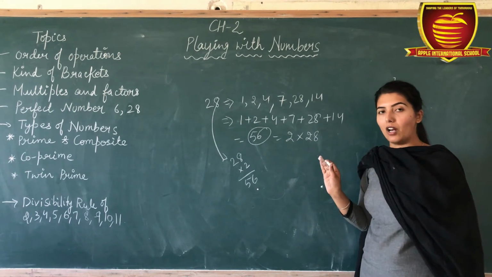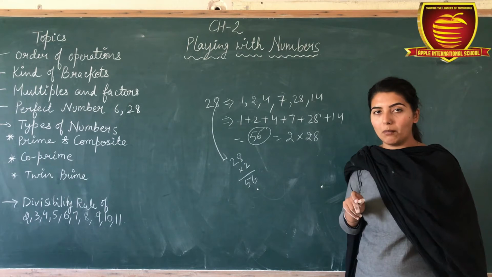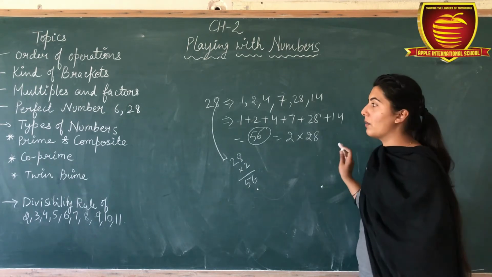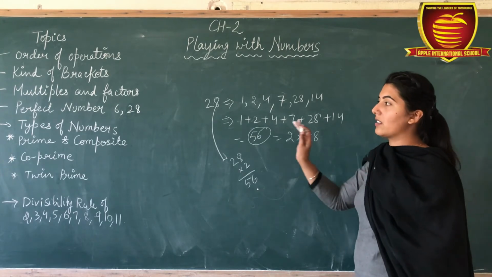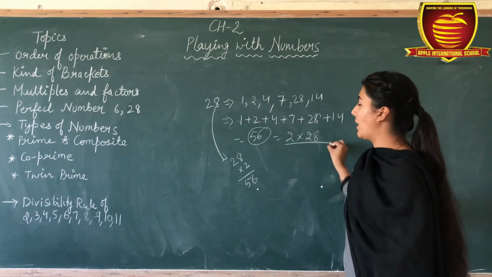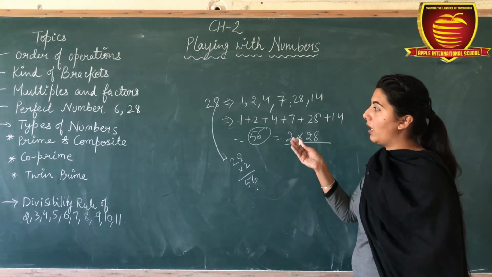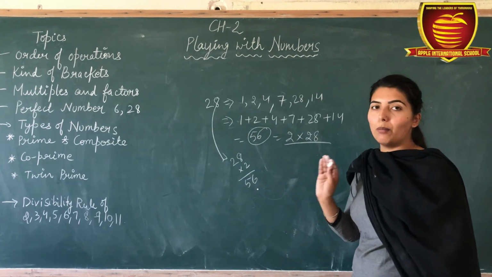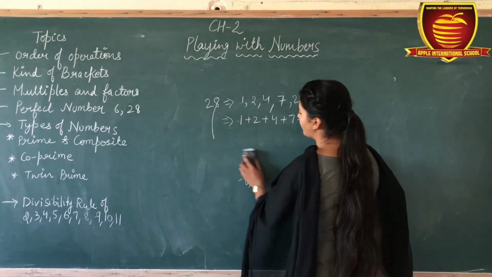Is it clear to all of you? All numbers are not perfect numbers. These are some exception cases which exhibit the property of a perfect number. As far as I know, 6 and 28 are the perfect numbers.